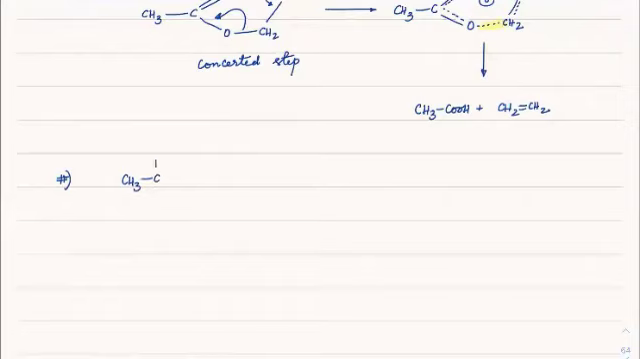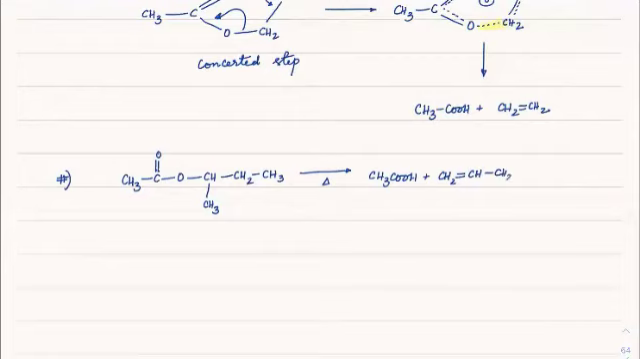CH3 C double bond O with O and CH, we have CH3 here and CH2CH3 here. This is how it is, and we are trying to heat this. On heating, we can get two products, CH3COOH and CH2 double bond CH CH2 CH3, which is Hofmann, and the other one is CH3 CH double bond CH CH3, which is Saytzeff. So this is Hofmann and this is Saytzeff, and we are trying to wonder why this is coming as the major product.